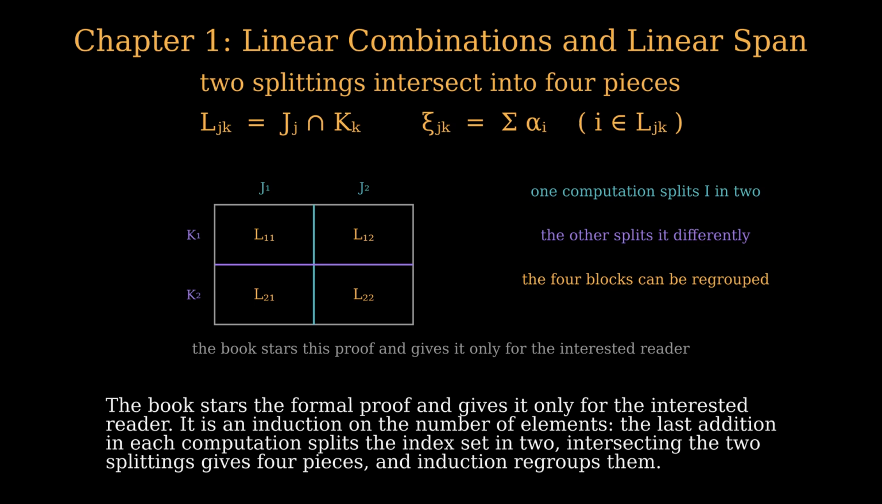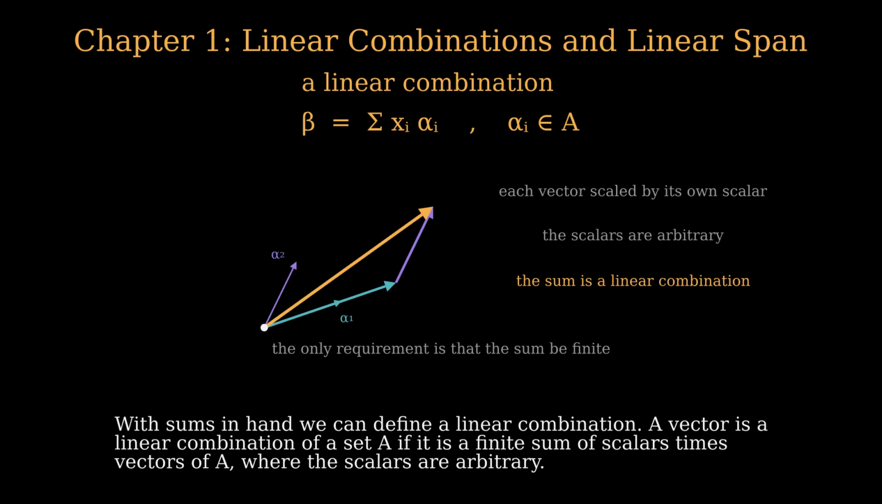It is an induction on the number of elements. The last addition in each computation splits the index set in 2. Intersecting the 2 splittings gives 4 pieces, and induction regroups them. With sums in hand, we can define a linear combination.